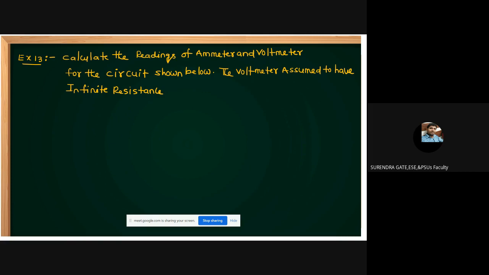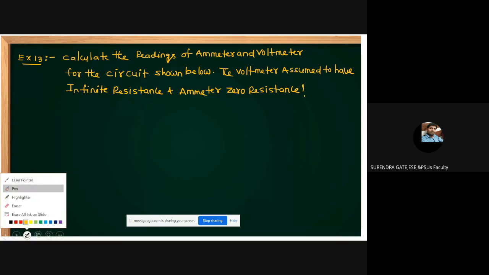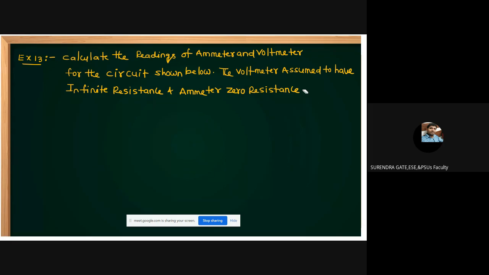You know that ideally the input resistance of a voltmeter is infinity, electrical students, that you know. And ammeter resistance is 0. Ideally the input resistance of an ammeter is 0. That means given is an ideal ammeter and ideal voltmeter. You want to calculate the reading of voltmeter and ammeter.